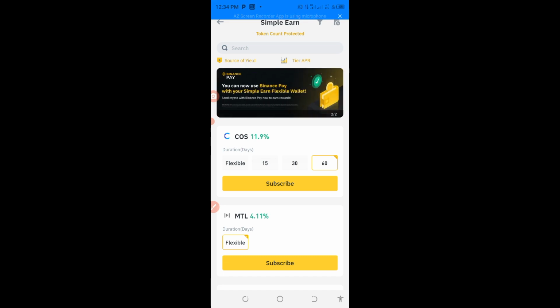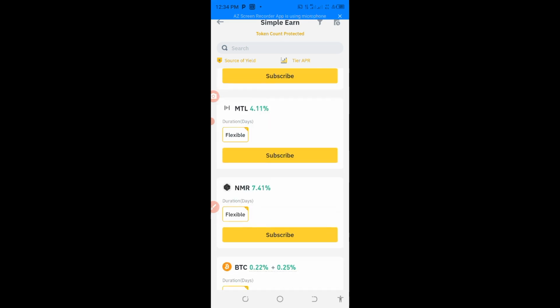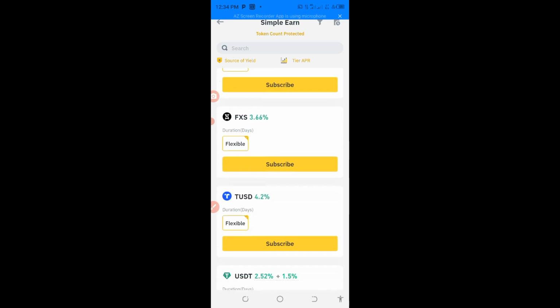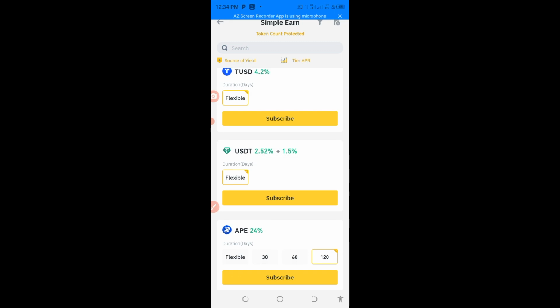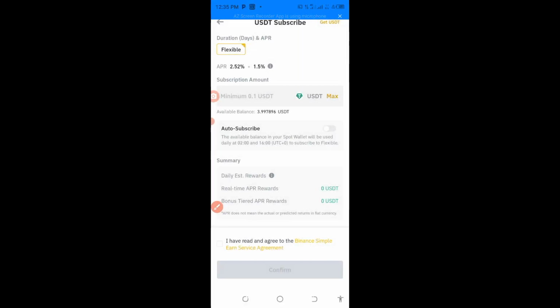As for me now, I want to invest in flexible. Okay guys, so what do I need to do now? I want to invest in flexible USDT. I have USDT here, so let me search for USDT. When you get to this place, what to do is come down to this place and then you click subscribe. When you subscribe, you will see that the minimal deposit you can invest here is 0.1 USDT.